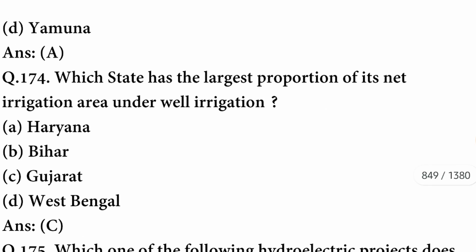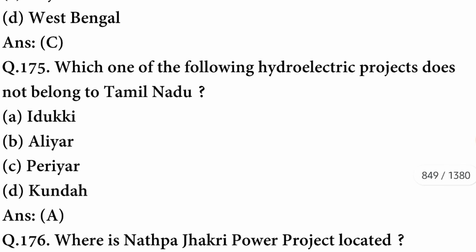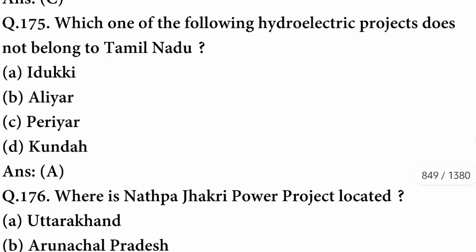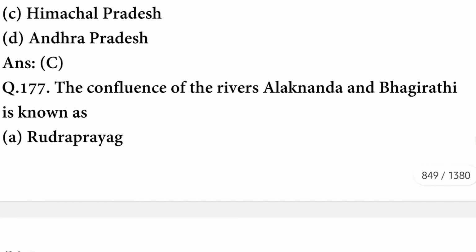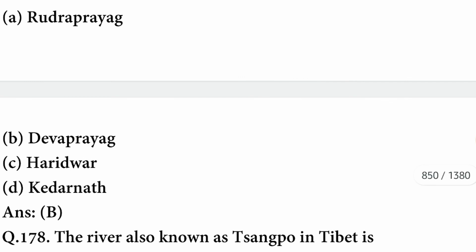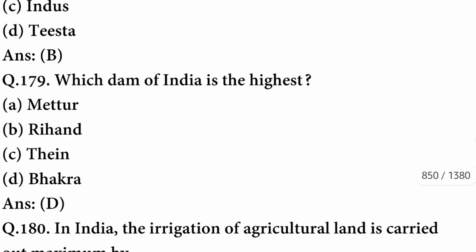Which state has the largest proportion of its net irrigation area under well irrigation? The state is Gujarat. Which one of the following hydroelectric projects does not belong to Tamil Nadu? It is Idukki. Where is the Nathpa Jhakri power project located? It is located in Himachal Pradesh. The confluence of the rivers Alaknanda and Bhagirathi is known as Devprayag. The river also known as Tsangpo in Tibet is Brahmaputra.